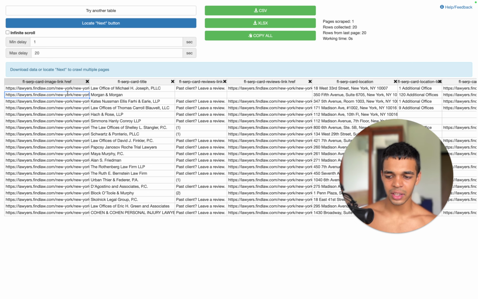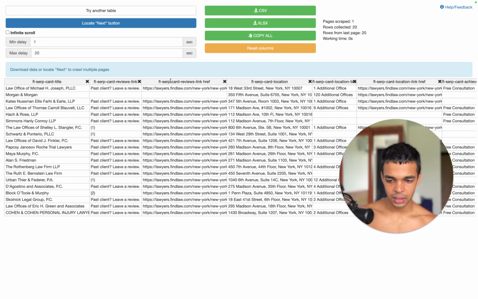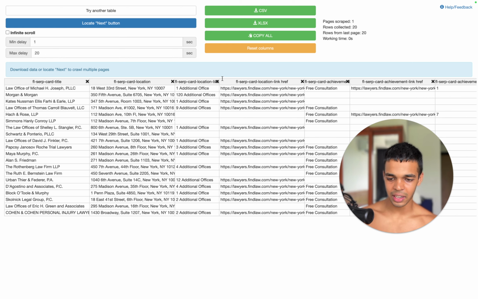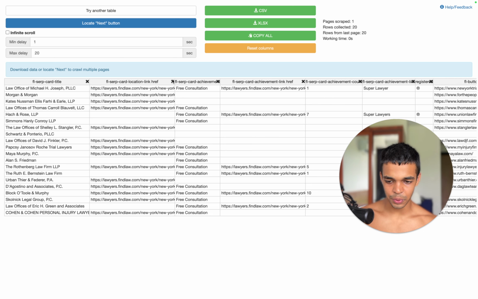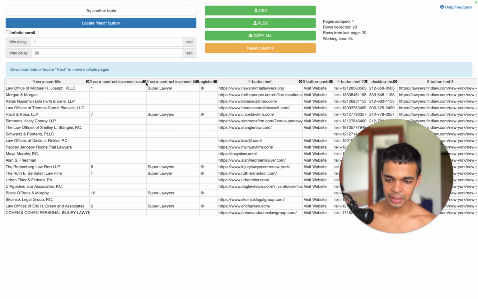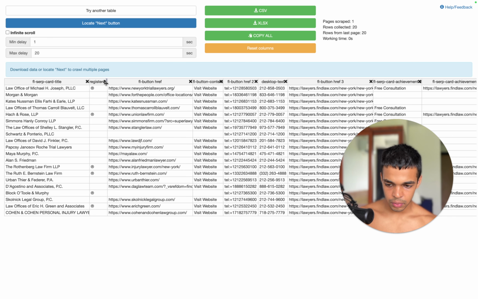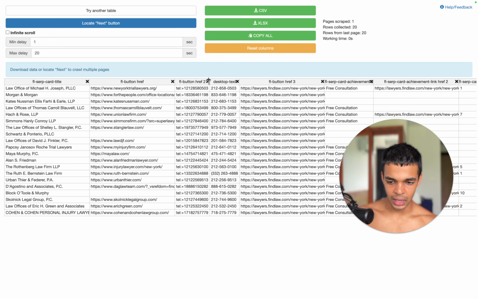So I don't want to find all these different fields, so I'll just delete this. We obviously want the name of the company, then this is also not required, so I'm just removing the unwanted fields. I'm just crossing them out. If you want the address, you can leave it. I don't really want the address as well. I don't want any of this random information. I just want maybe the name, maybe the website name as well. Boom. So this is the website, so I'll let it be over there.